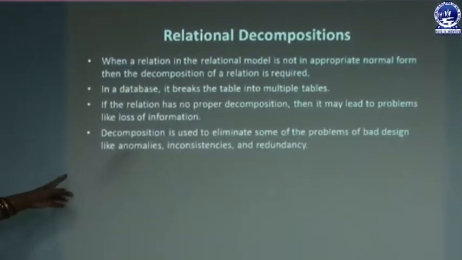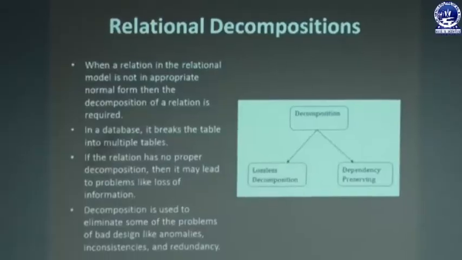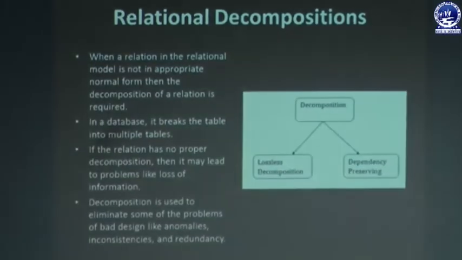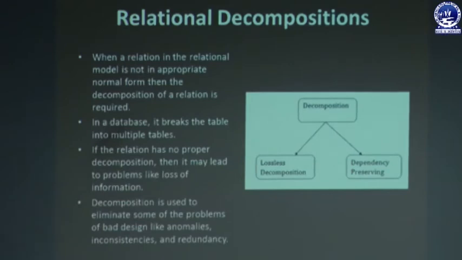Decomposition is basically used to eliminate the problems of bad design, like the insertion, updation and deletion anomalies, and data duplication. When these arise, we have to decompose the relation into a number of tables. This is about the classification of decomposition. Here decomposition is classified into two categories: lossless decomposition and dependency preserving decomposition.